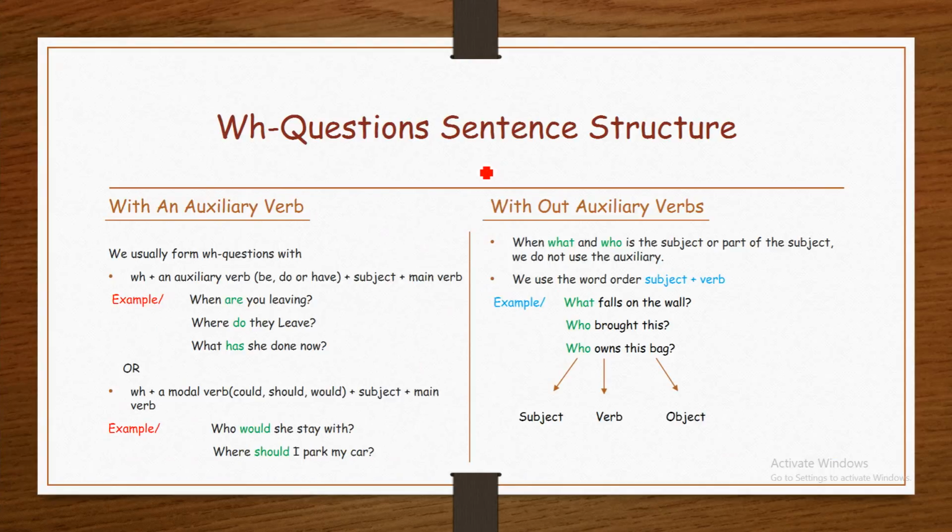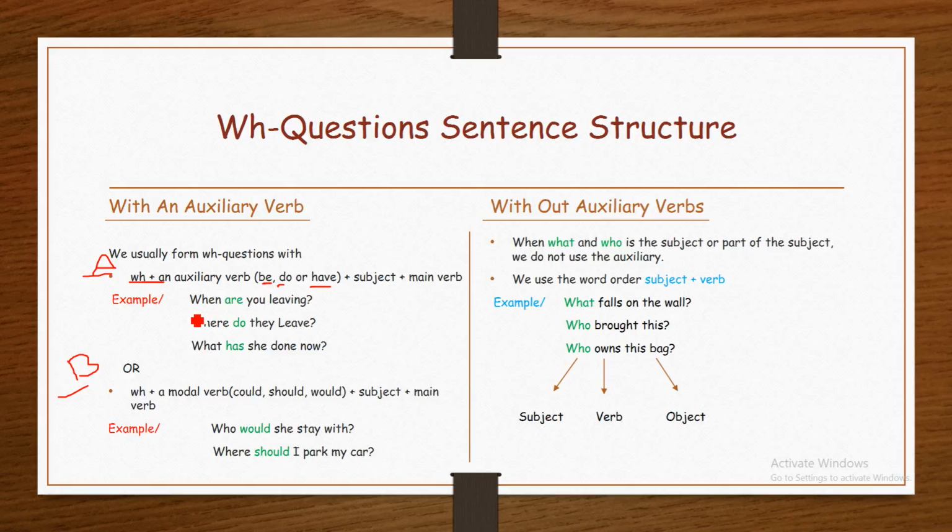WH questions sentence structure. It's either with an auxiliary verb or without an auxiliary verb. We usually form WH questions with the first type. Here are two types. We call this A, and we call this B. In part A, WH word plus an auxiliary verb. Auxiliary verbs like be. Be means is, am, are, was, were. Do and does, or have, has, or had, plus subject, plus main verb.